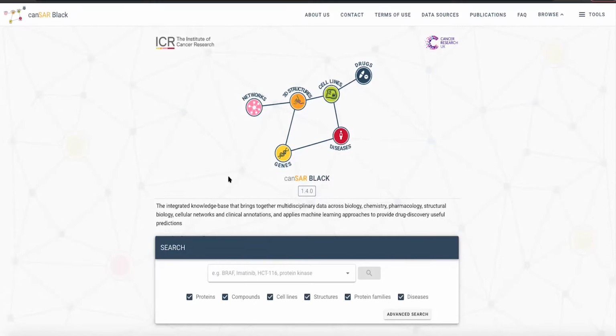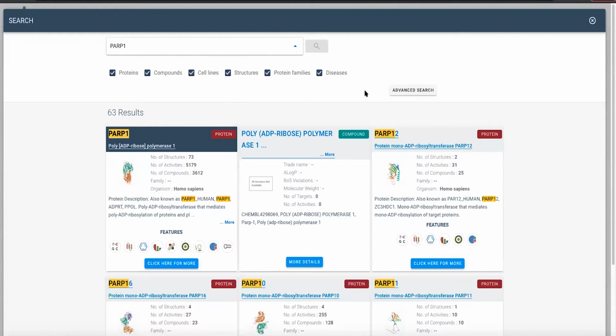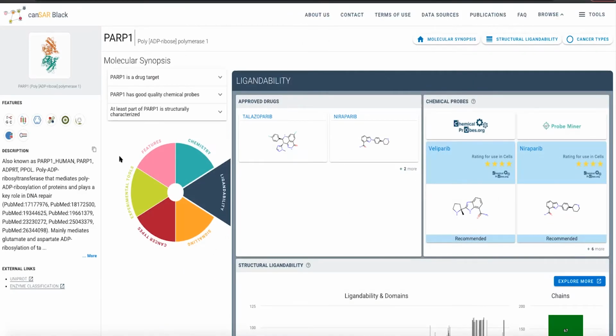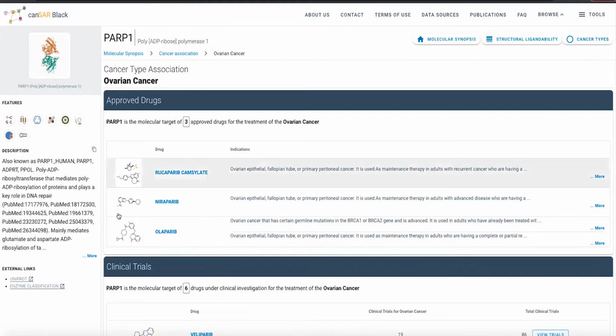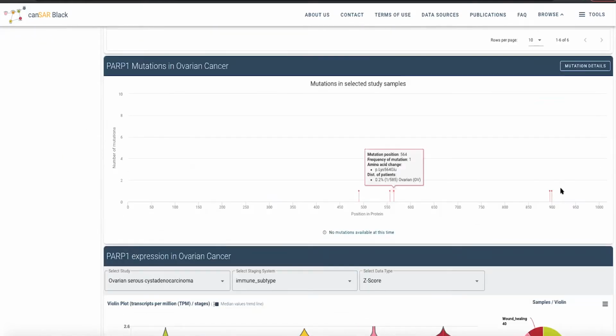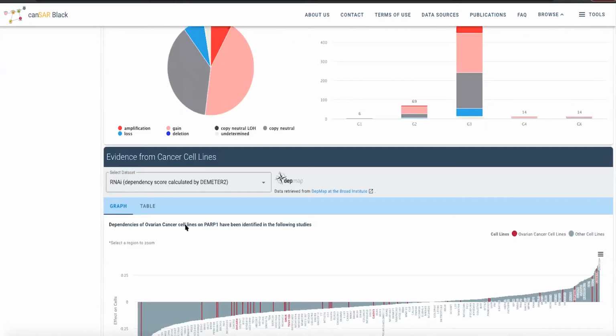canSAR is a multidisciplinary resource that brings data together and is designed to be searched in different ways. If you type PARP1, which is a protein that's involved in cancer, you can see several results pop up. This landing page is an overview of all the information available. We have different data types that you can click and navigate through. You can dig down into the data. You can see the approved drugs, the compounds in clinical trials, the mutation, expression over time, copy number variation, and the cell lines that are more or less affected.